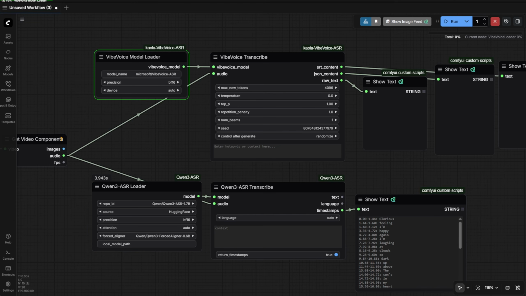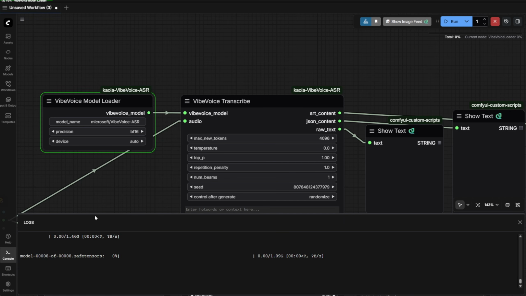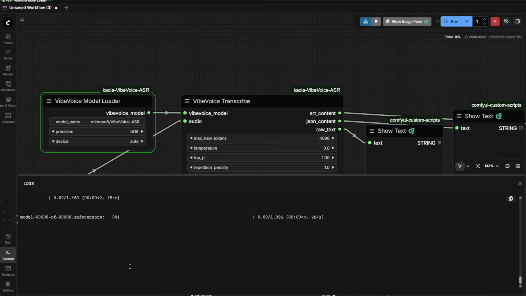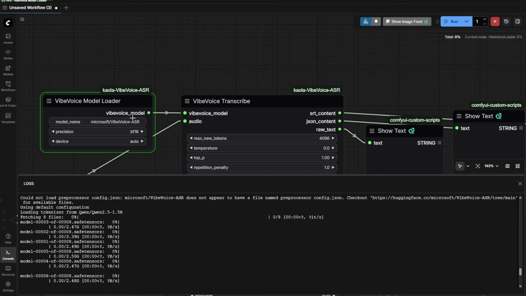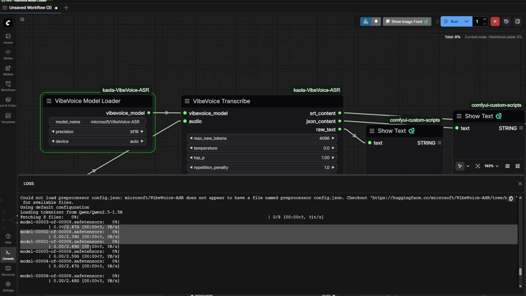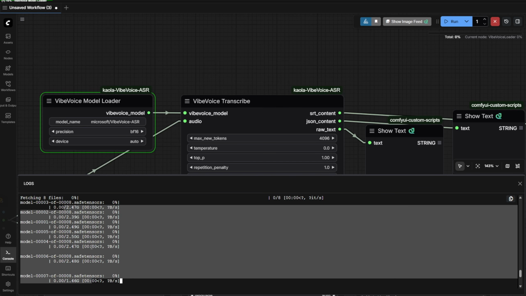And as you can see, Qwen3 is loading really fast. Once you have those 2 models downloaded, it just pops up again here. And right now, since it's the first time running, we're going to download the model. The Microsoft VibeVoice ASR is a little larger. It's a 7 billion parameters model. So as you can see, there are more split files from the model that need to be downloaded. So let's see what happens with this one.